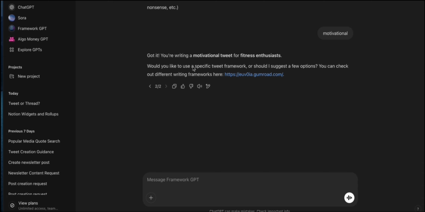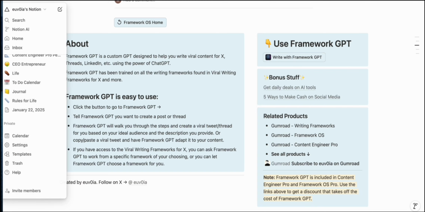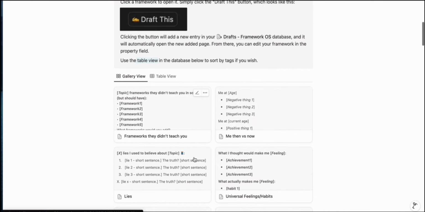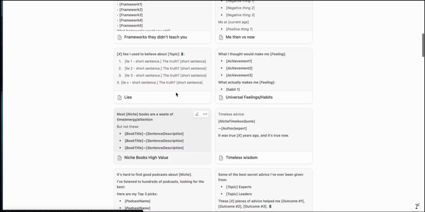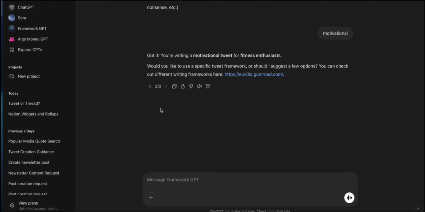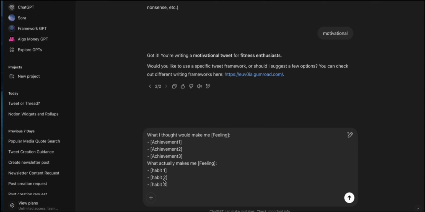Otherwise, it's going to ask you if we want to use a specific tweet framework or if this should suggest a framework for us. Now, if you already have the frameworks, right? So let me go back here. If you have access to Framework OS, or if you've independently bought this, you can just grab a framework from inside of here if you'd like. You would just copy this thing in here, and then you go back to Framework GPT and you tell it that you want to use this framework.